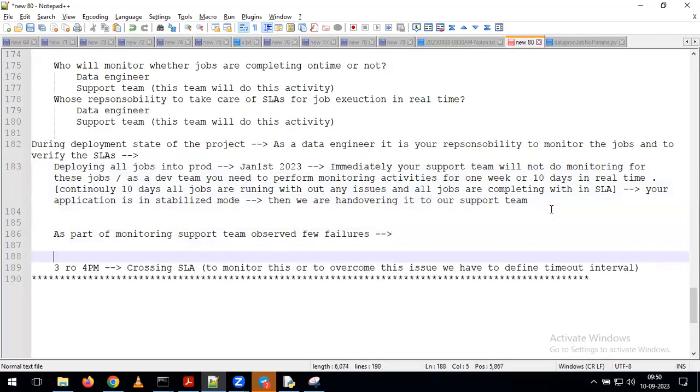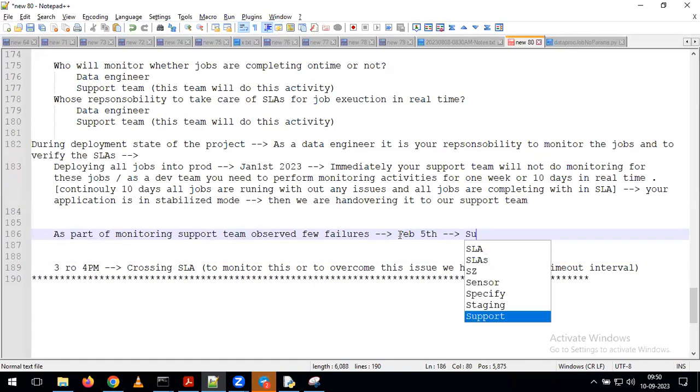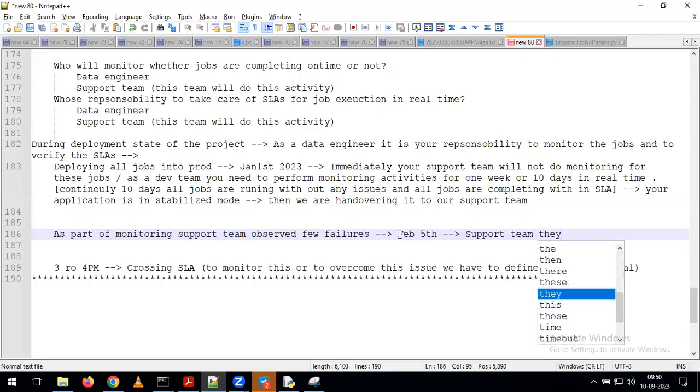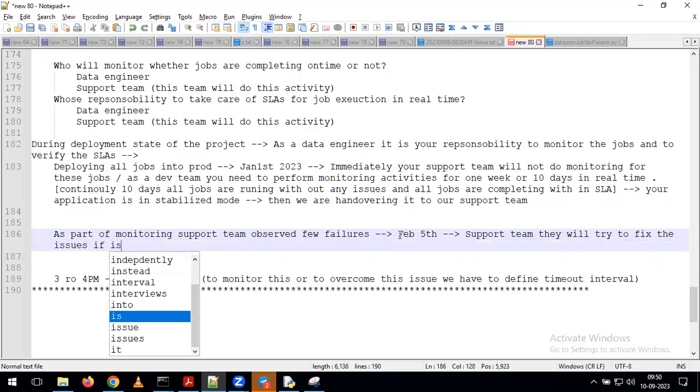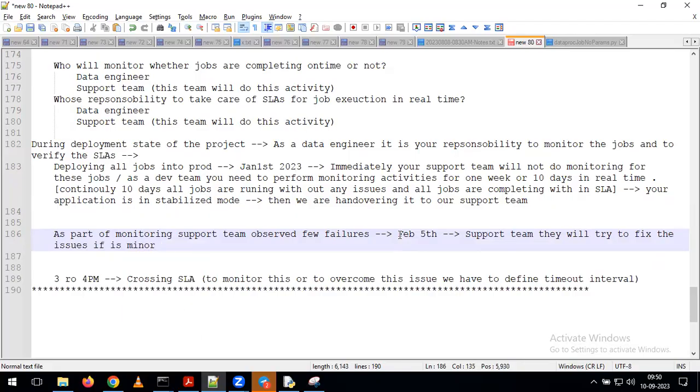Any guesses? As part of monitoring, the support team observed a few failures on February 5th. What will they do here? As a support team, they will try to fix the issues if it is minor. If it is a minor issue, the support team themselves try to fix the issues as part of our real time.